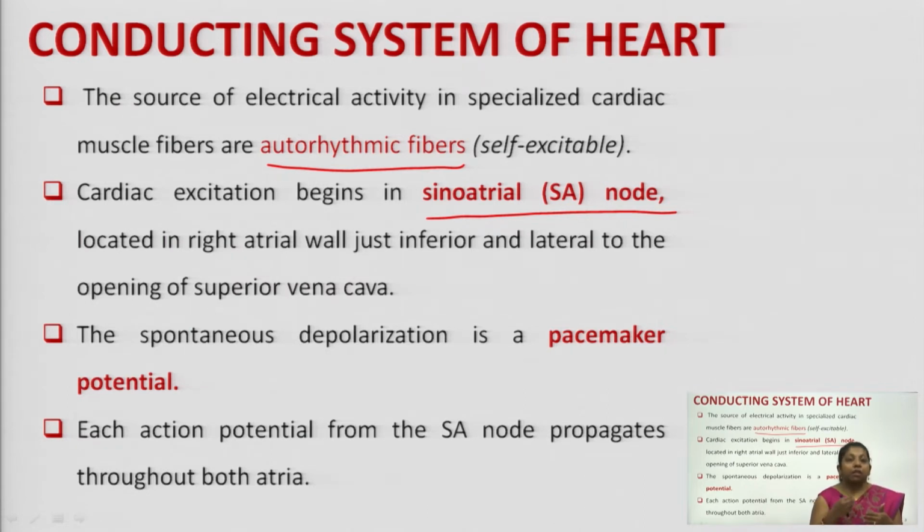The point present exactly inferior and lateral to the superior vena cava in your right atrium is termed the SA node.